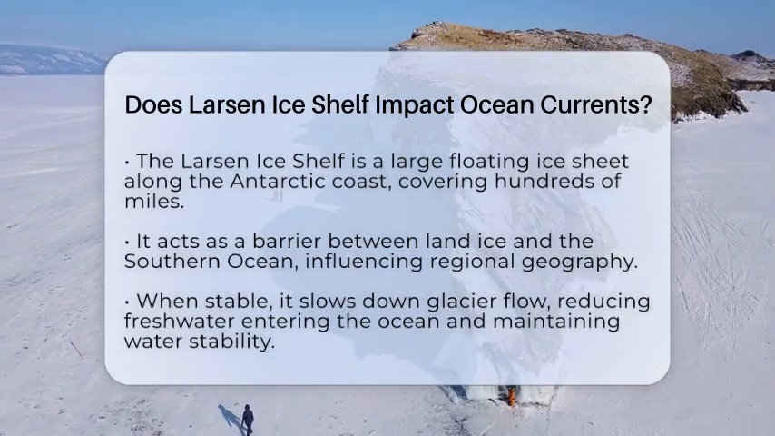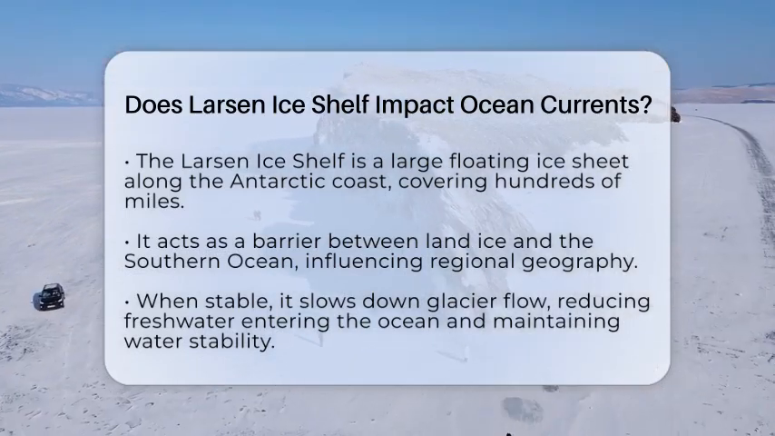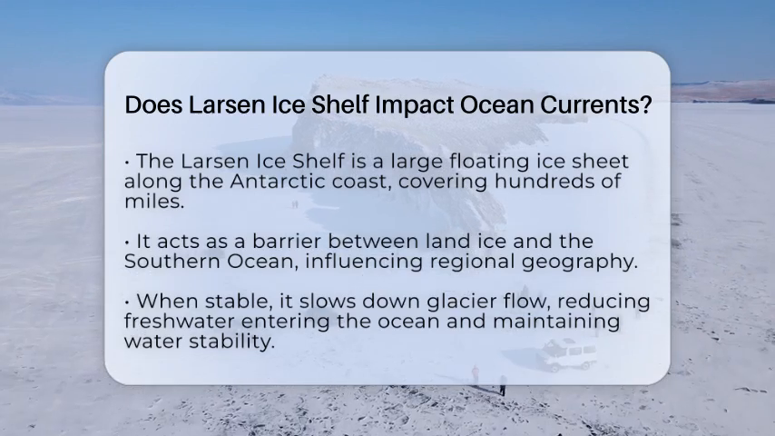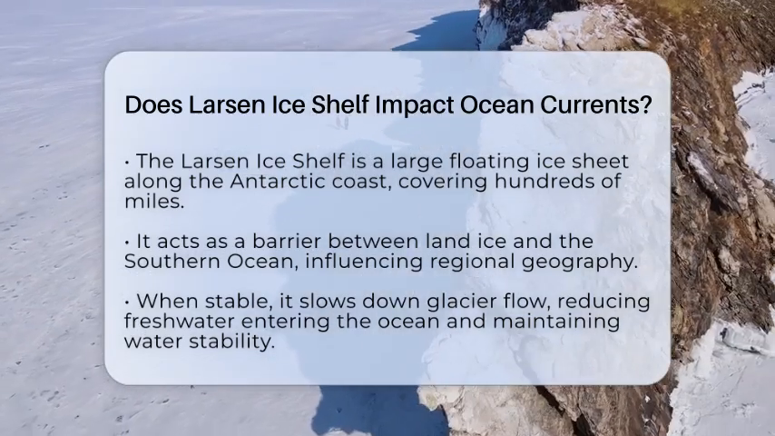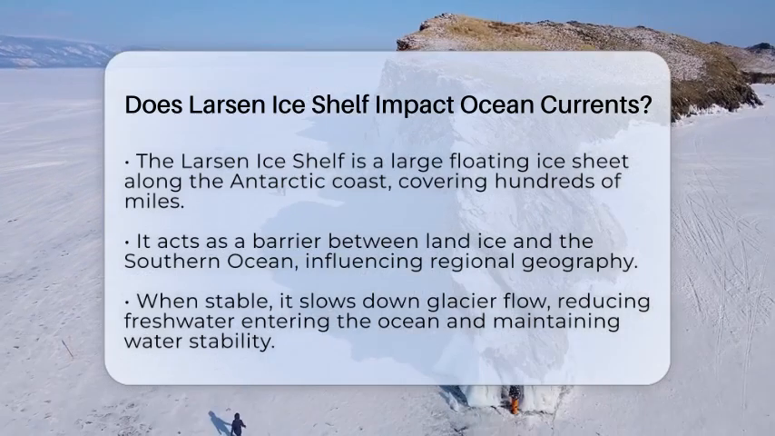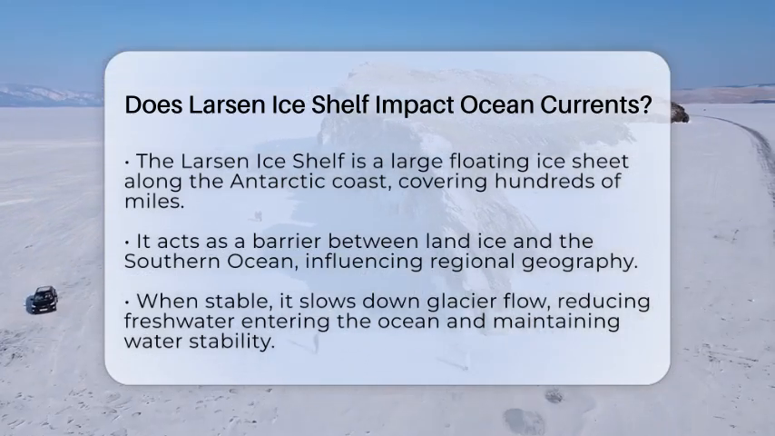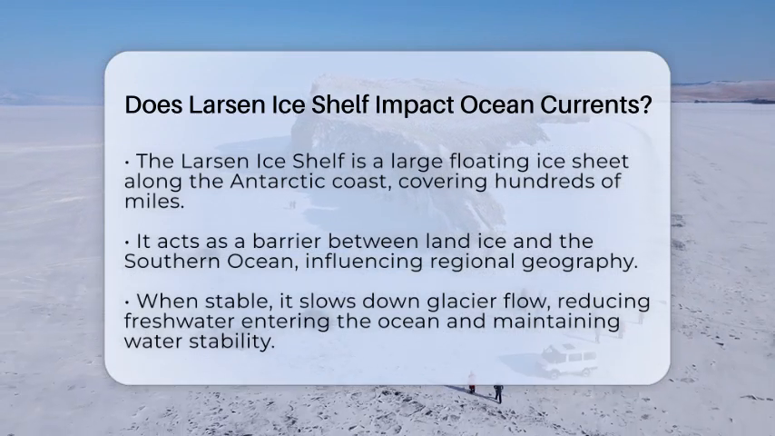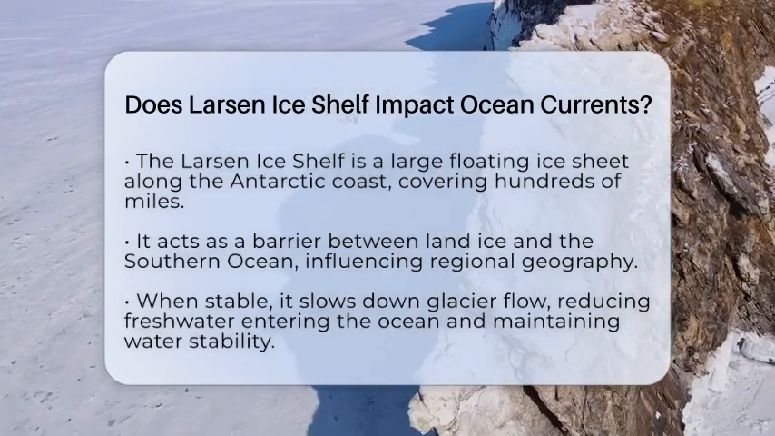The Larsen Ice Shelf is made up of thick ice that extends from the continent into the Southern Ocean. It acts as a barrier between the land ice and the water. When the ice shelf is stable, it helps slow down the flow of glaciers feeding into it. This means less fresh water enters the ocean, keeping the water's salinity and temperature more stable nearby.